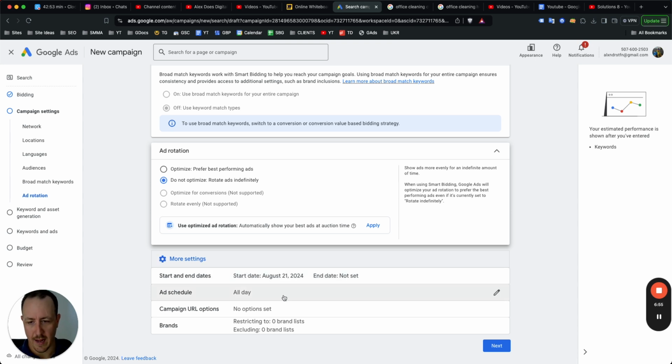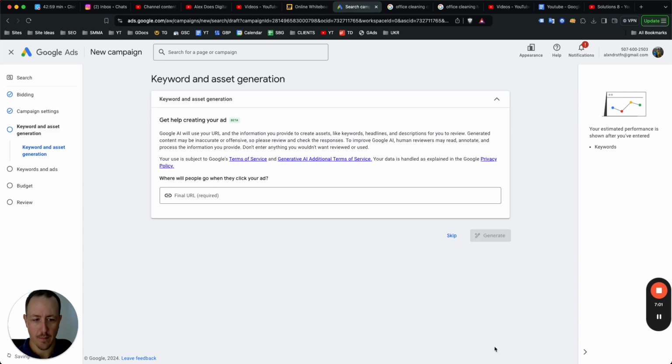And then you can choose an ad schedule, but again, you'll have to let the campaign run for a week or so to get enough data to then set a schedule at a later date.